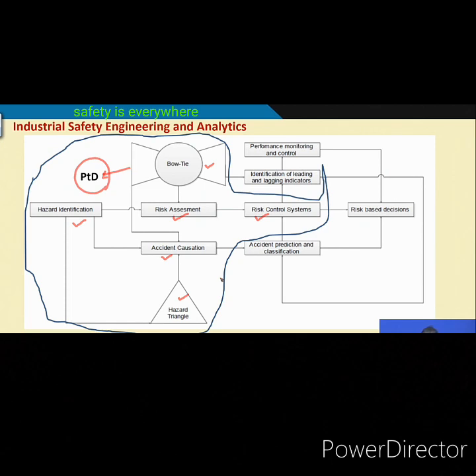Apart from this, there is accident causation. Accident causation leads to accident prediction and classification. This basically comes under safety analytics. And then you see that risk control systems lead to identification of leading and lagging indicators, and that also helps in improving the performance of the system by monitoring and control.